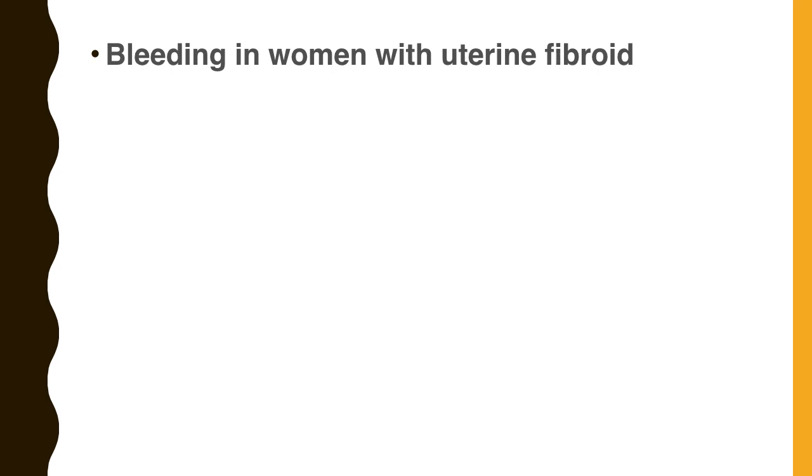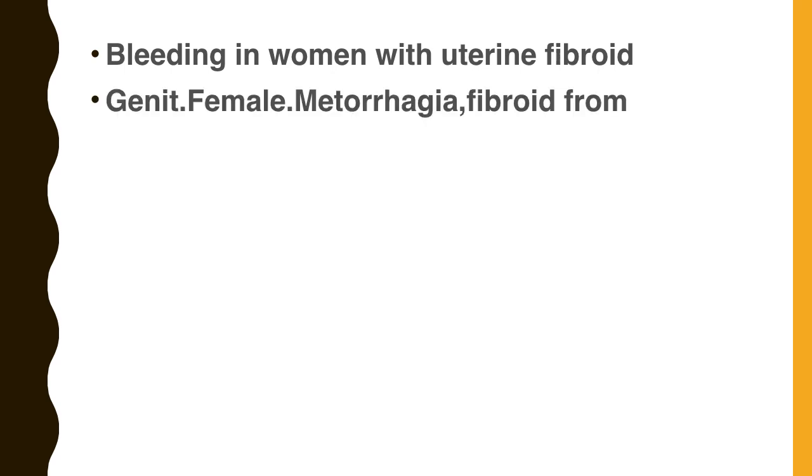Bleeding in women with uterine fibroid. This child has severe bleeding because of uterine fibroid. We can manage the bleeding very easily compared to the conventional system of medicine, but if the size of the fibroid is more than 10 centimeters, it is very difficult to reduce the size of the fibroid. But we can manage the bleeding very easily by giving the remedies. The rubric: genitalia female, metrorrhagia, fibroid from. That's a rubric given even in cancer repertory. That's a very important rubric.